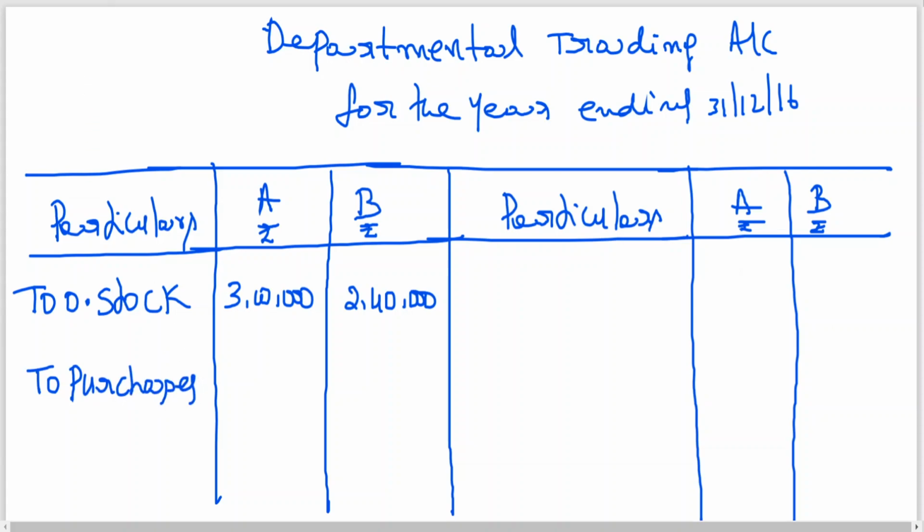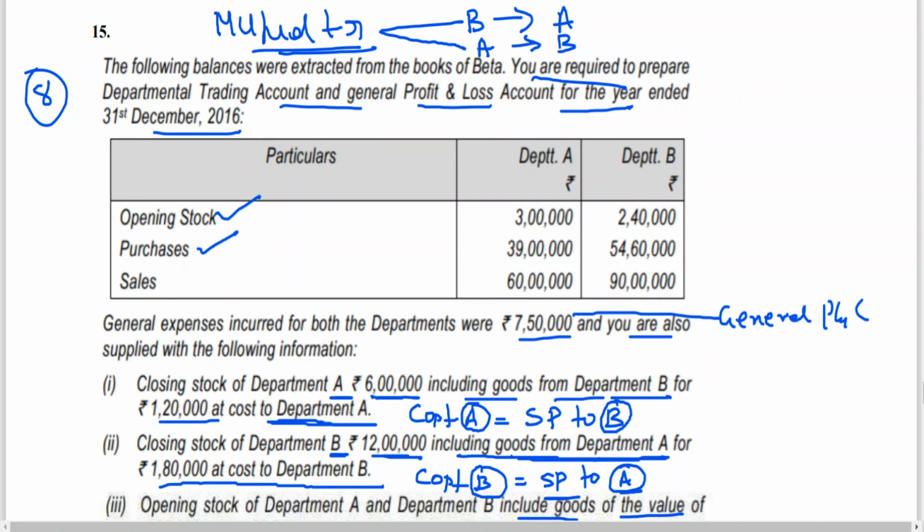To purchases, 39 lakhs and 54 lakhs, 60,000.